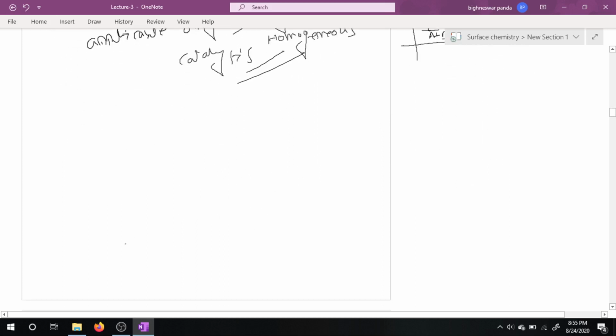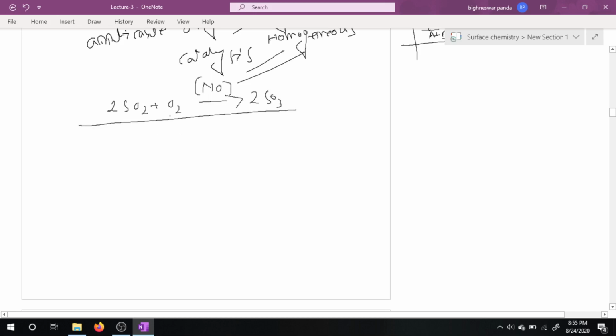If I am giving an example, let us consider 2SO2 plus O2 gives rise to 2SO3, and this reaction is carried out in presence of NO. For this reaction, the catalyst will react with oxygen: 2NO plus O2 gives rise to 2NO2, and this is our intermediate.